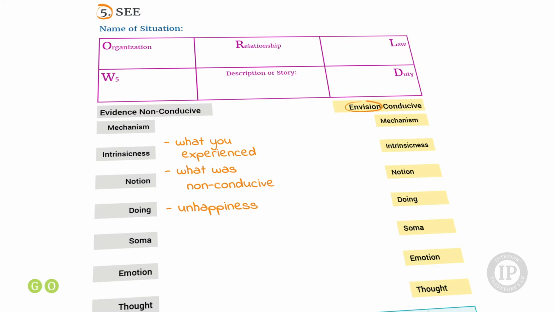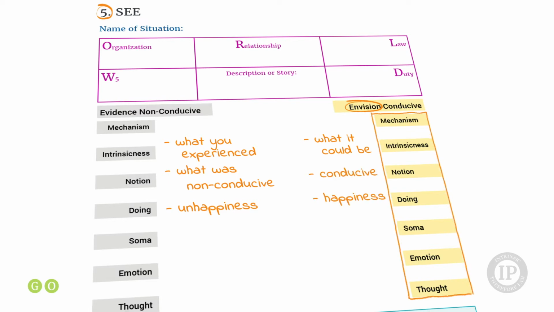And you could envision or foresee what the experience could be if you were experiencing it at every dimension in a conducive way to happiness, so for happiness.